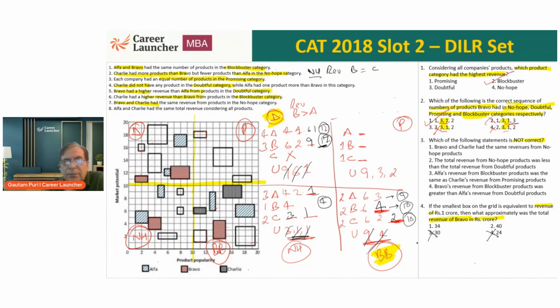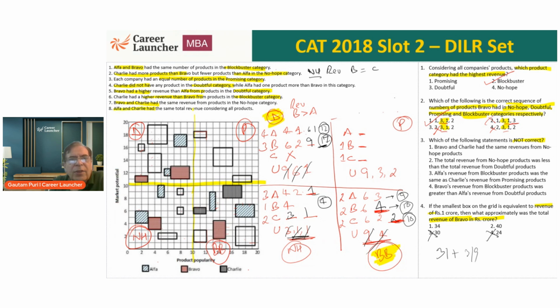Now, if it is 31 already, it can be 31 plus 2 or 3 or 9. 31 plus 2 is 33, not present. So 2 is not possible. 31 plus 3, 34. Yes, it can be either of these two. Either 3 or 9. So as far as Bravo is concerned, it's either 3 or 9. So we can't do anything right now. Let's look at the last statement also.